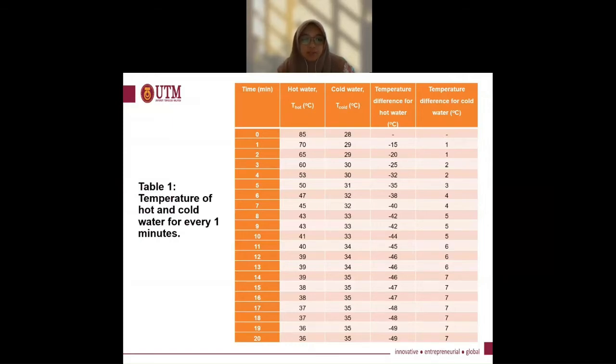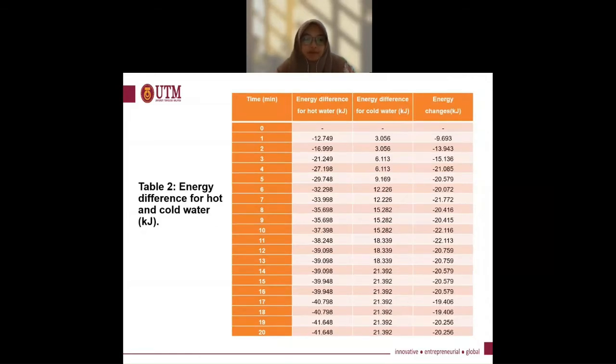Before we go through the question, this is Table 1, which is the temperature of hot and cold water for every 1 minute from 0 minutes to 20 minutes. There's the temperature difference for hot water and cold water that we can get from T minus T0. The second table is the energy difference for hot and cold water, in kJ, from 0 minute to 20 minutes. There's also the energy change that we get from adding the energy difference for hot water and the energy difference for cold water.